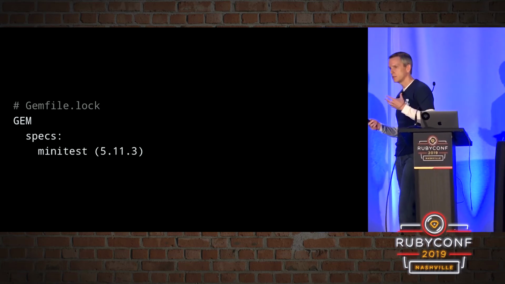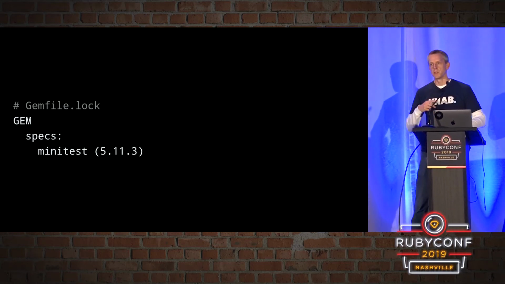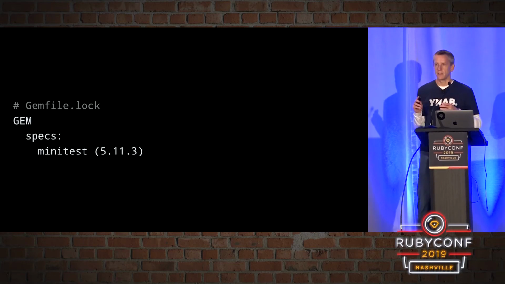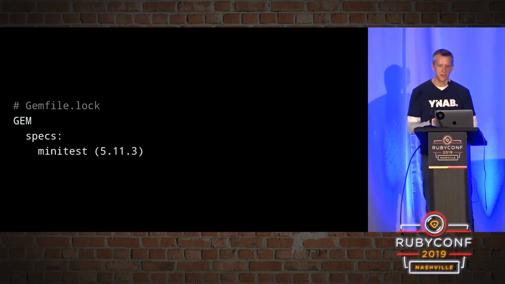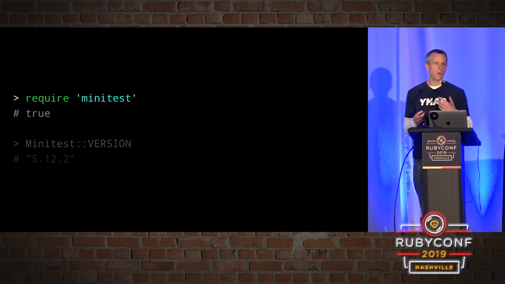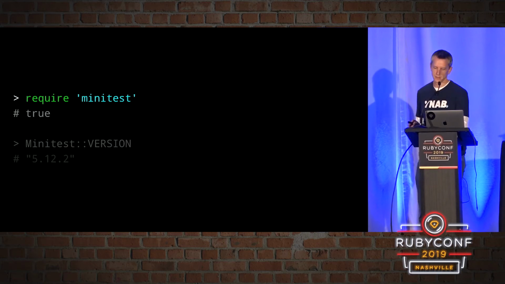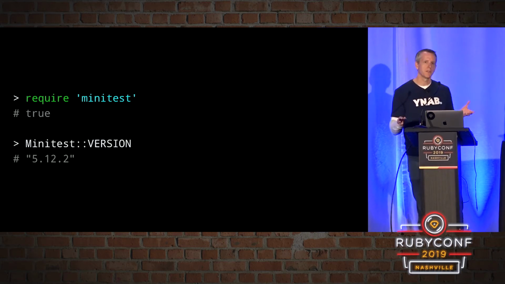And now when anybody else that we share this with, or if we deploy it to another environment, runs bundle install, those exact locked versions of gems are going to be installed. And now that we've done that, we can require MiniTest, and which version is going to get required? It's actually not the version we wanted.